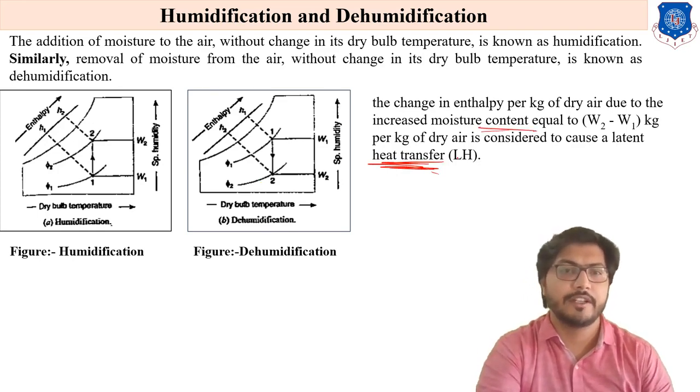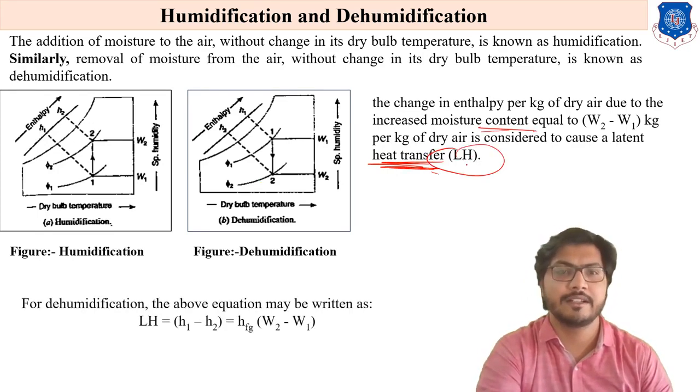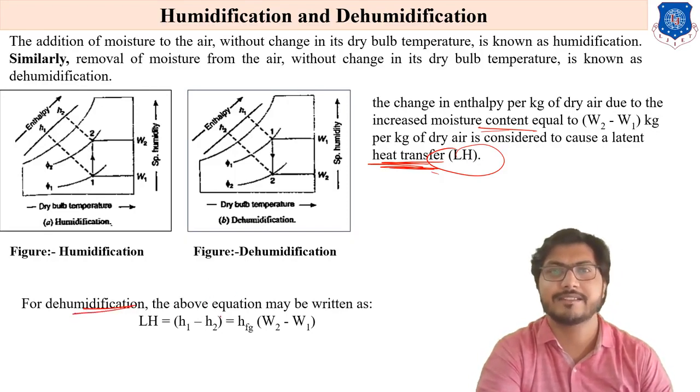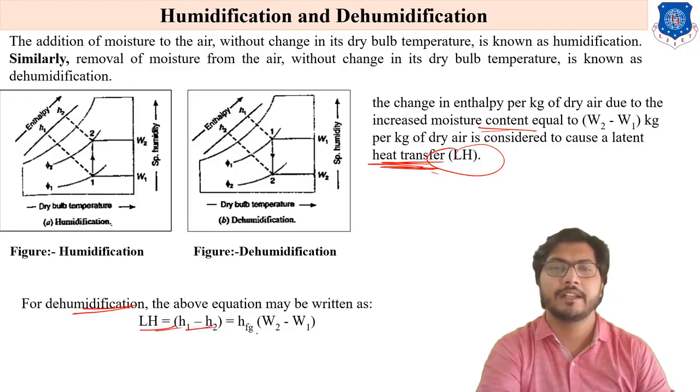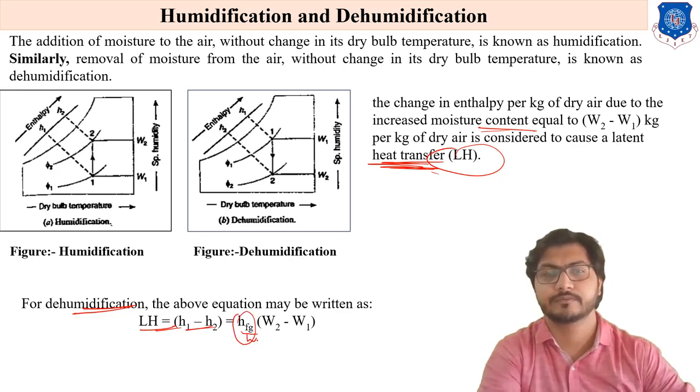Similarly, for dehumidification the above equation may be written as latent heat equals H1 minus H2, which equals hfg times the change in W. What is hfg? hfg is the latent heat at the water vapor temperature, multiplied by W1 minus W2.